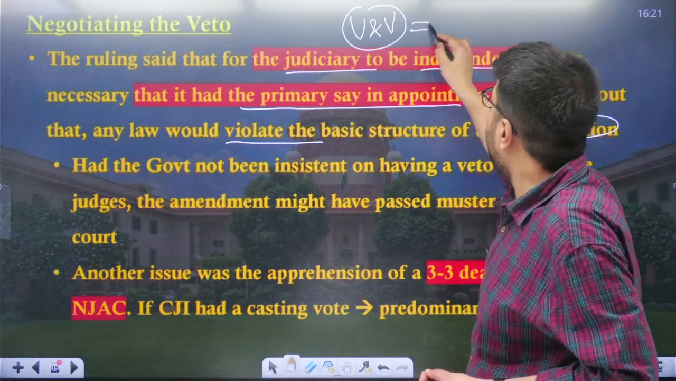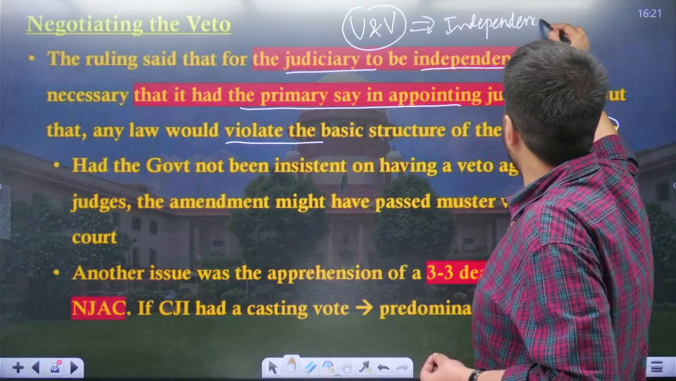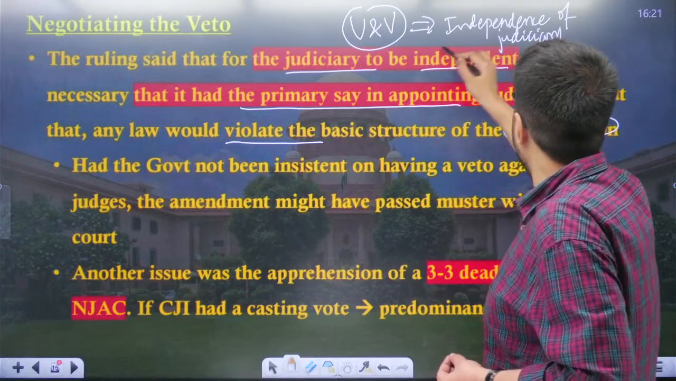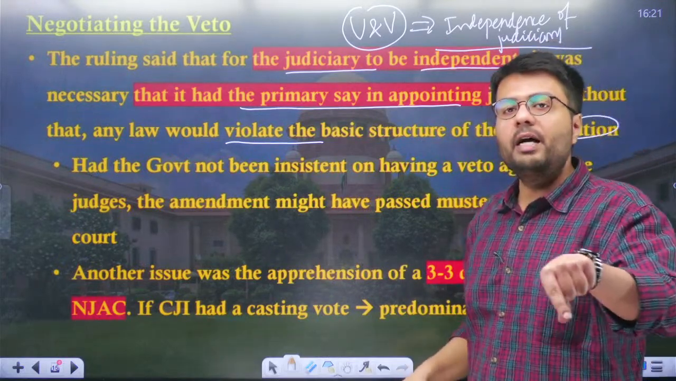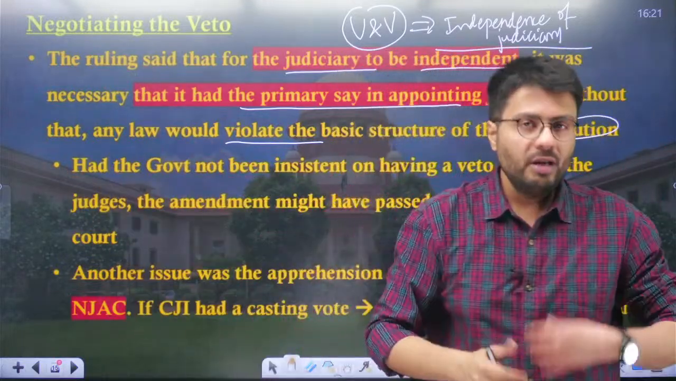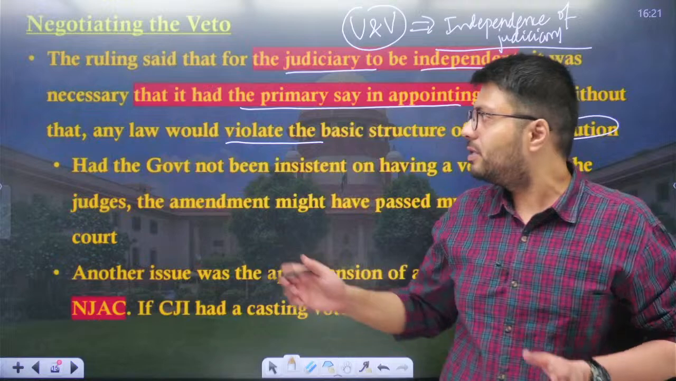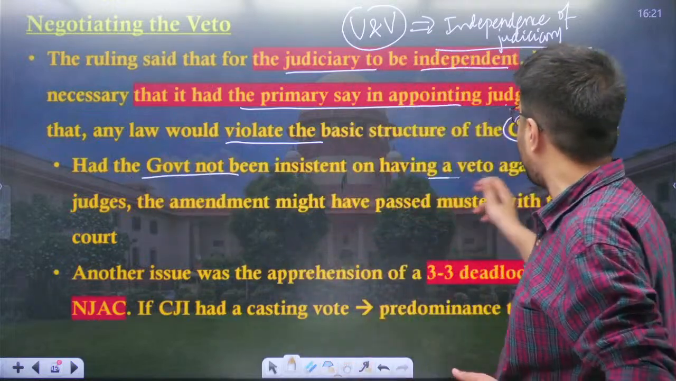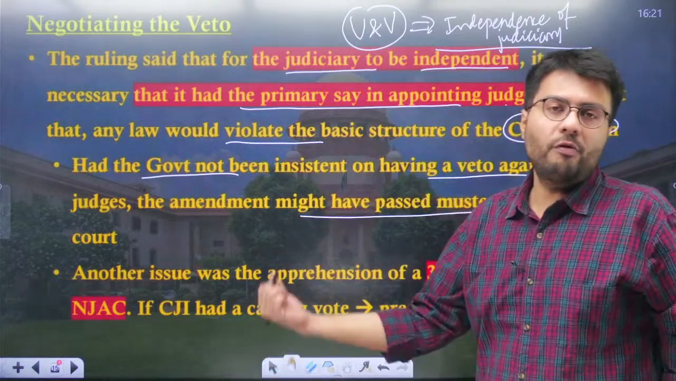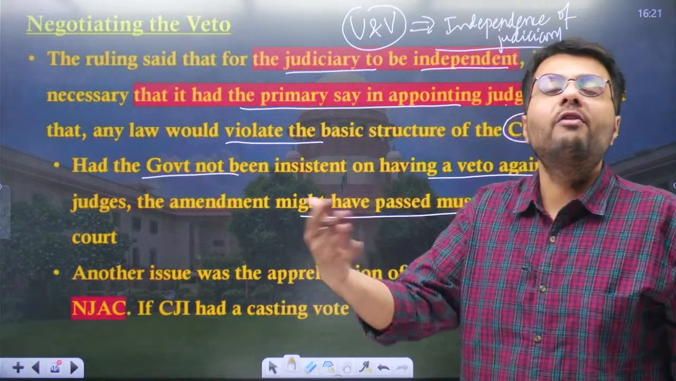Why? Because it affected the independence of the judiciary, and according to the Supreme Court of India, independence of the judiciary is what? It is the basic structure of the constitution, and a law passed by Parliament or any executive action can't undo the basic structure of the constitution. Now the question is, was this veto actually the reason why this law was invalidated? In this regard, many experts have said that had the government not been insistent on having a veto against the judges, this amendment might have passed the muster of the judiciary.